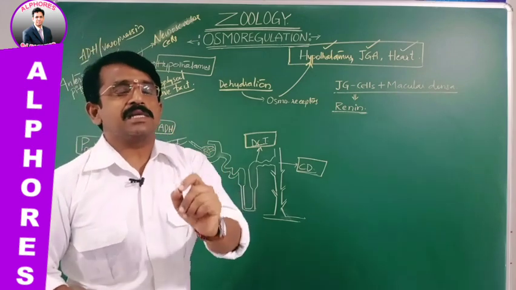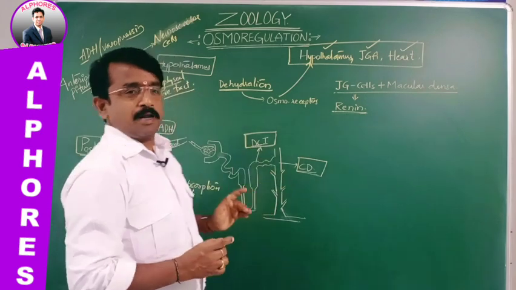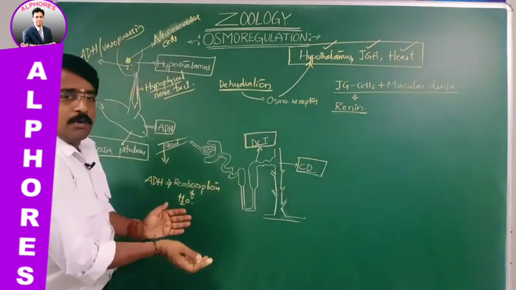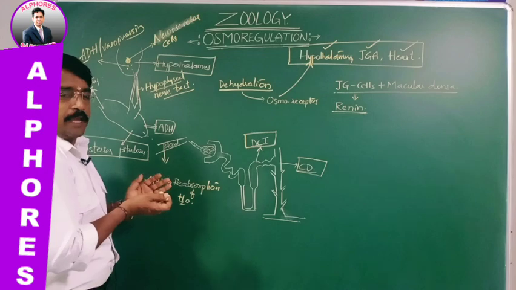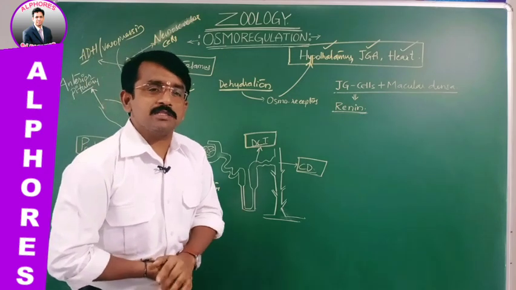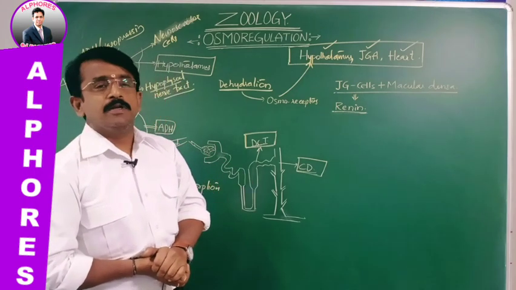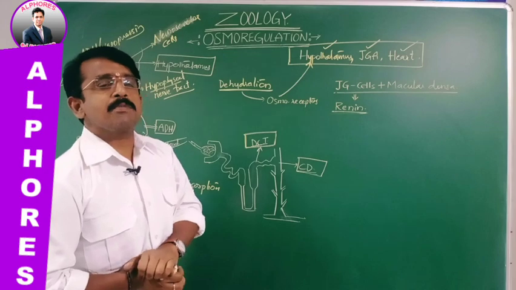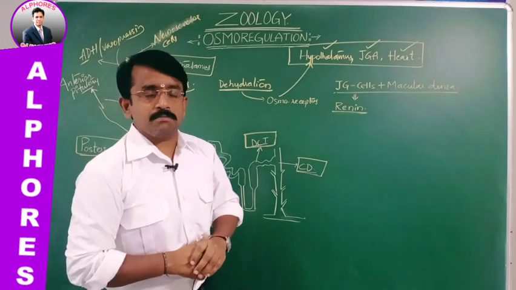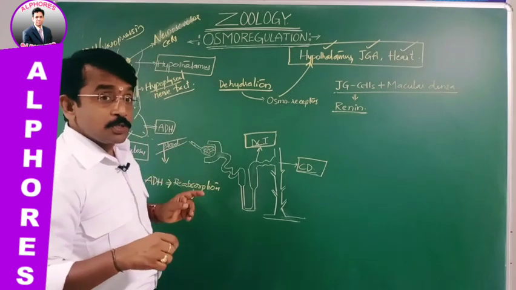Anti means against. Against what? Diuresis. Diuresis in the sense of loss of water. So this is how water reabsorption takes place, by means of a feedback mechanism. It is very, very important. You have to remember: feedback mechanism means taking information from certain sources. So here, what is the source?